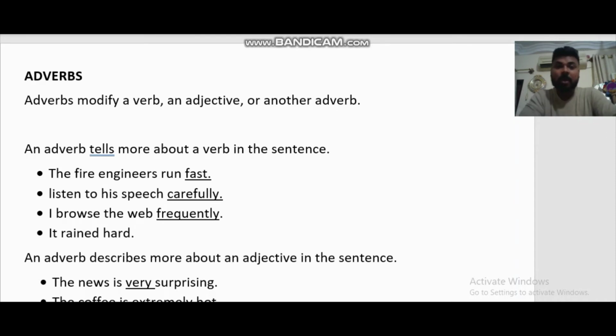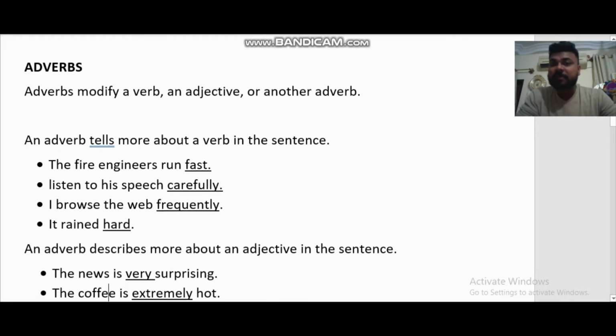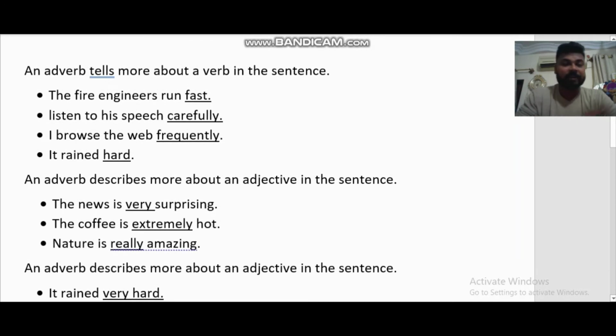Then, it rained hard. So it's not talking about कि भाई it is hard. If it is written like it is hard, then hard will be an adjective. But right now it's like it rained hard. It's telling how it rained, right? It's telling how it rained. So it rained really hard. So hard becomes what? An adverb, of course.